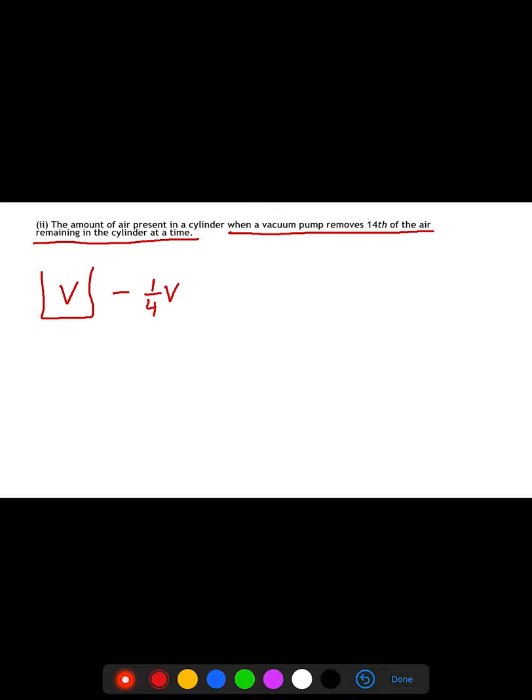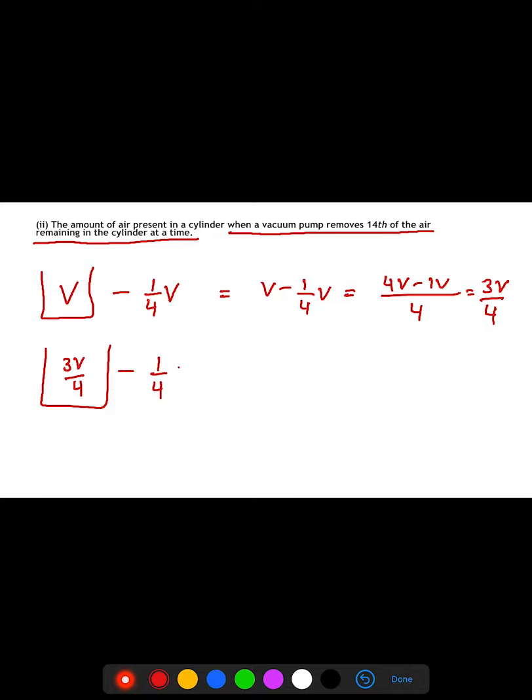So what is V minus 1/4 V? V minus 1/4 V will give you (4V minus 1V)/4, which is equal to 3/4 V. So this is now the remaining air. What is the air left in the cylinder now? 3V upon 4. Now what do I have to subtract from this? 1/4 of the air remaining in the cylinder.